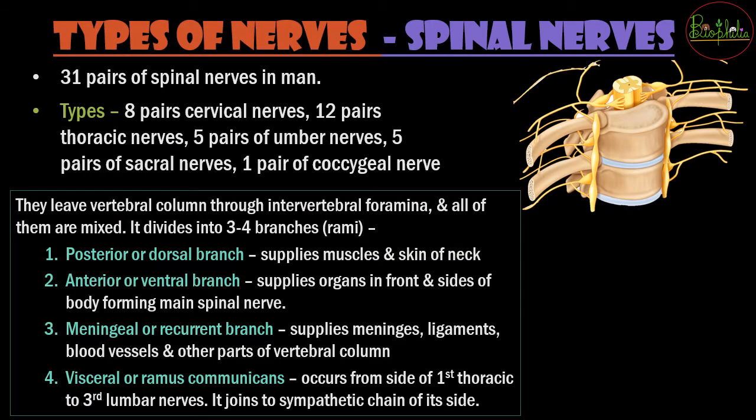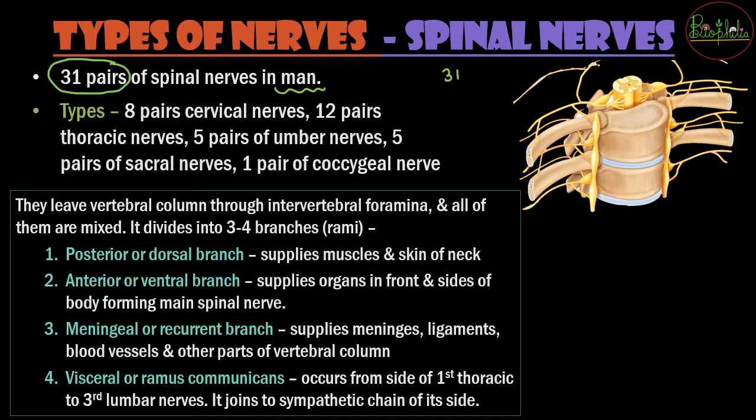The next we see is the spinal nerves. Like cranial nerves where we had 12 pairs, here the spinal nerves are going to be 31 pairs. These 31 pairs are for man. As the animal changes, the number of these spinal nerves will also change. These 31 pairs are not a single type. There are types of these spinal nerves as well.